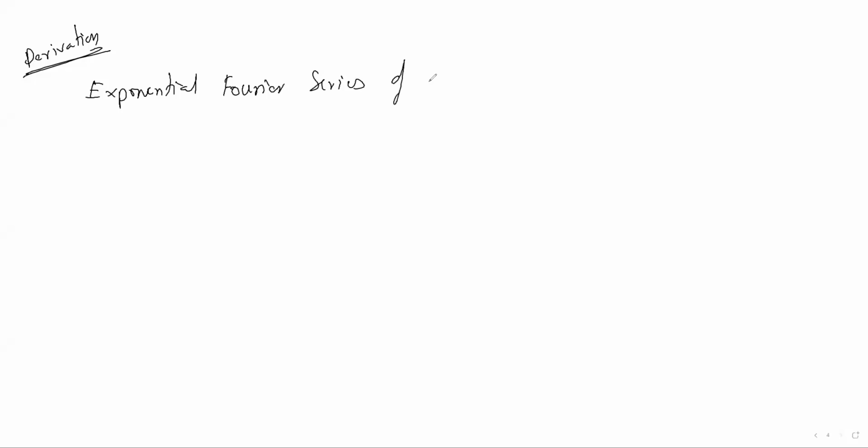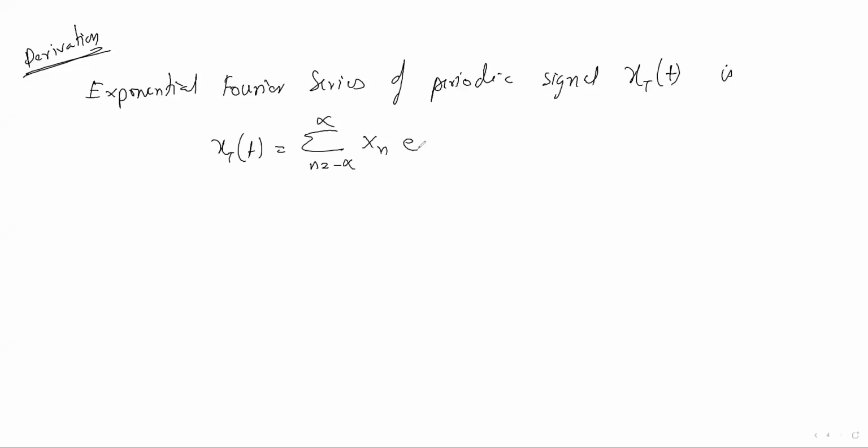Exponential Fourier series of a periodic signal x of t. I am taking x of t as a periodic signal. x of t equal to summation of n equal to minus infinity to infinity x of n e to the power j n omega naught t. Understand? So this is the representation of the Fourier series for x of t.